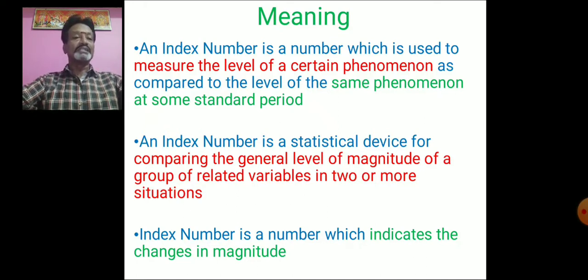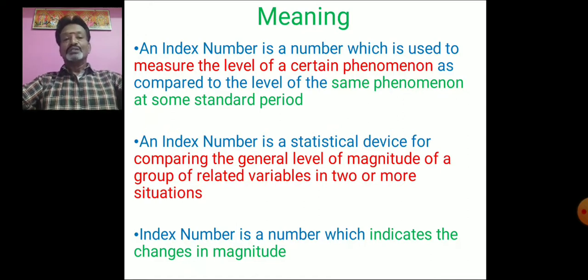So an index number is a statistical device for comparing the general level of magnitude of a group of related variables. The index number is a number which indicates the changes in magnitude. Simply remember, index numbers are used to indicate the changes in the magnitude of a particular variable.